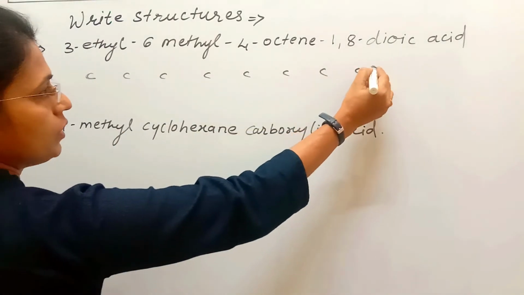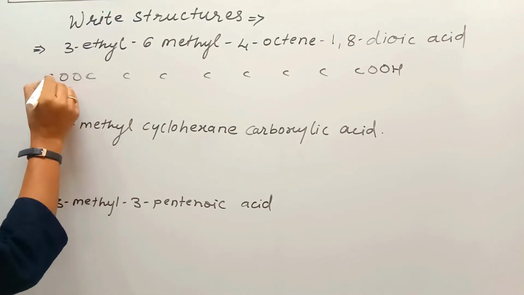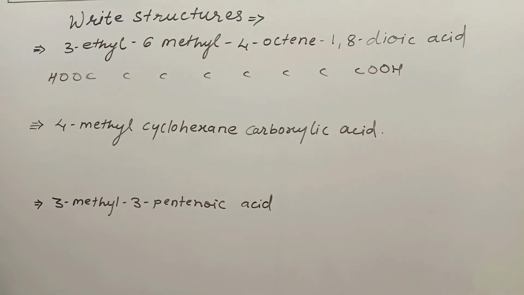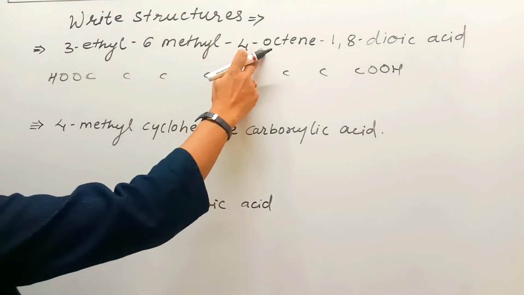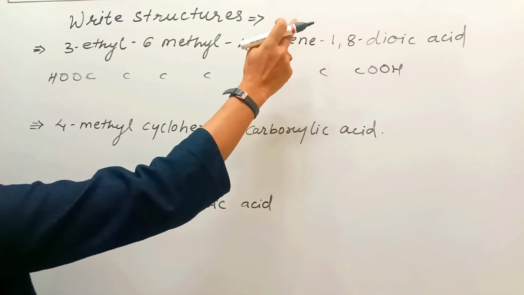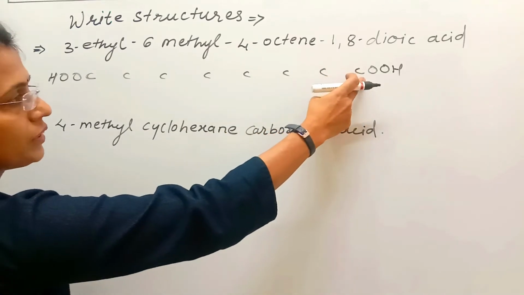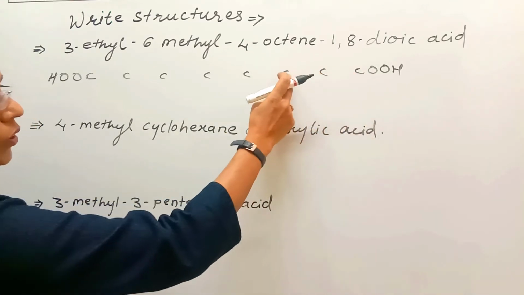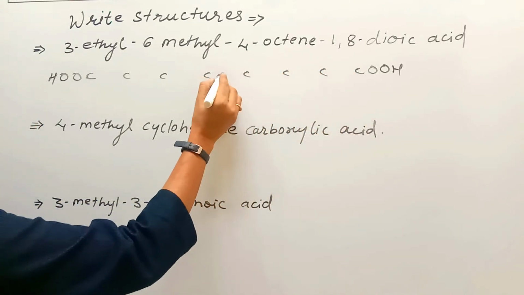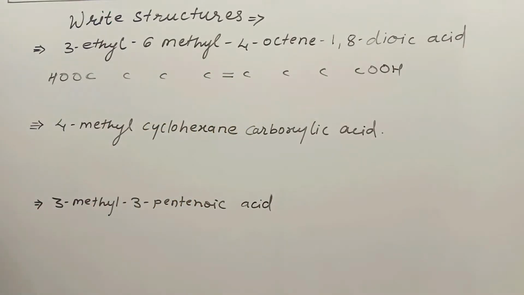So write COOH here and COOH here. Now 4-octene, ENE means there is a double bond at 4 position. Suppose you count from this side 1, 2, 3, 4. Here the double bond is between 4 and 5.